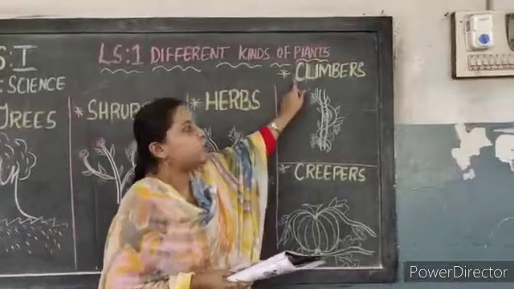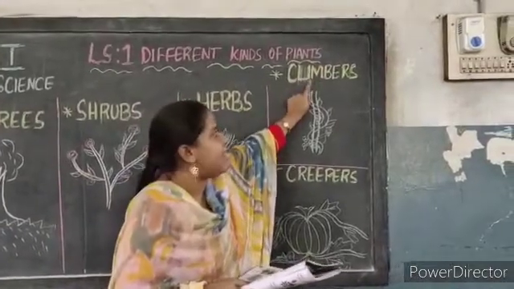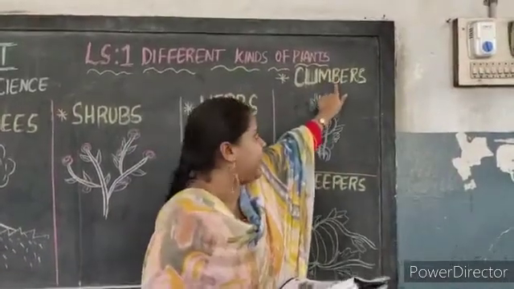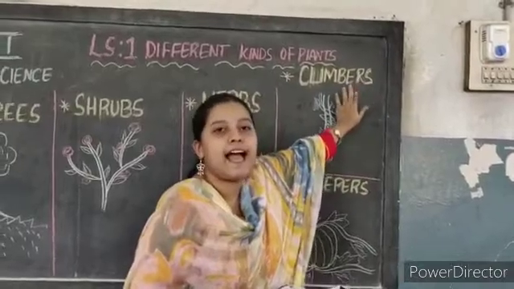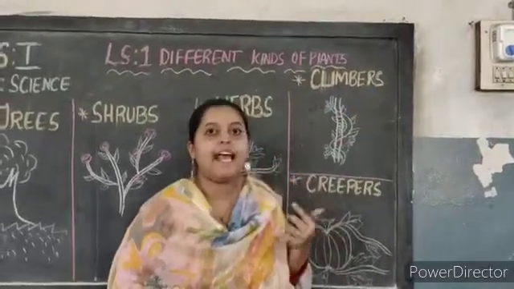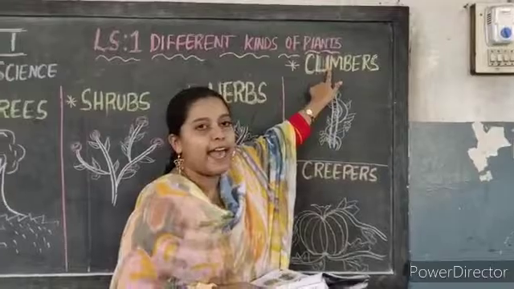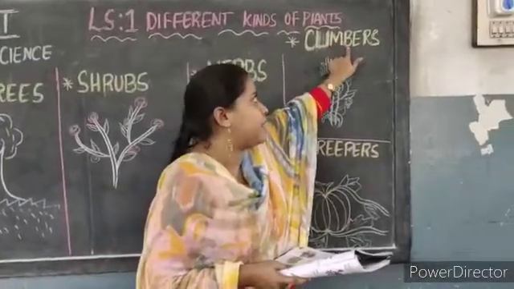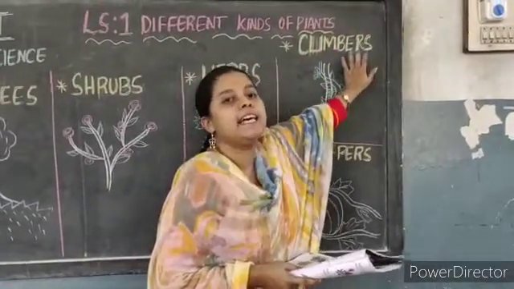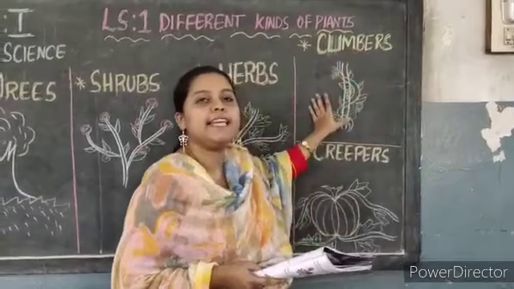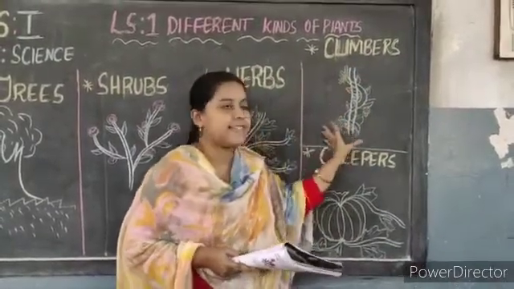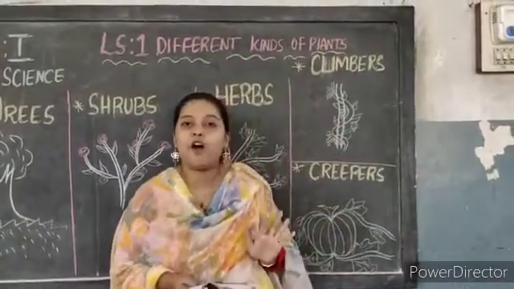Next going to climbers. C-L-I-M-B-E-R-S, climbers. See children, these plants cannot stand straight on their own.